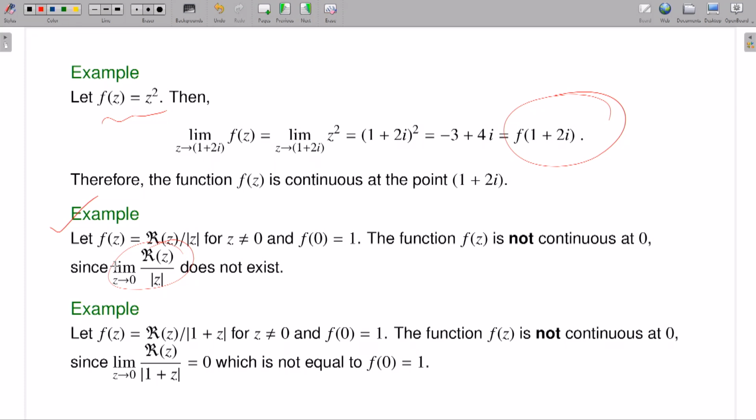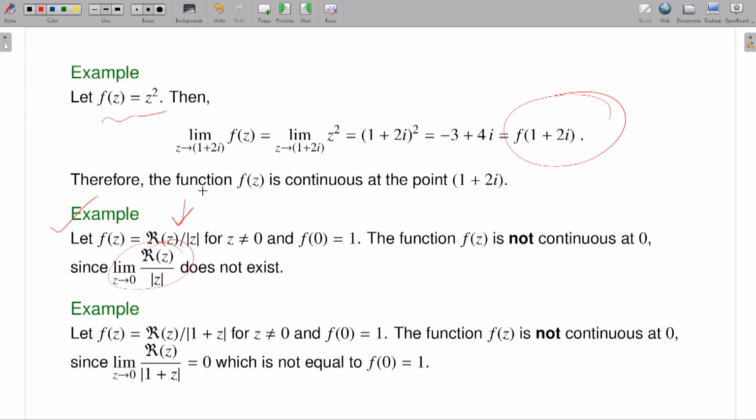So to talk about continuity, two things need to happen. First, the limit should exist, and not only that, the value of the limit should be the value of the function at that point. If these two things happen, then I am saying that my function is continuous. Here, to talk about the continuity of this function, if I consider the existence of the limit, the limit does not exist.